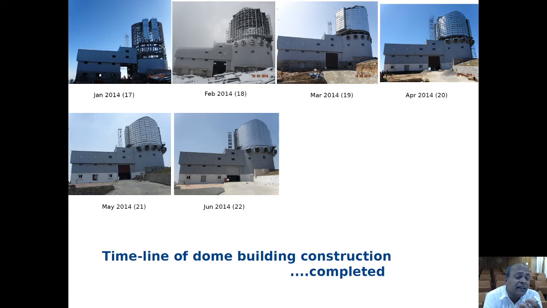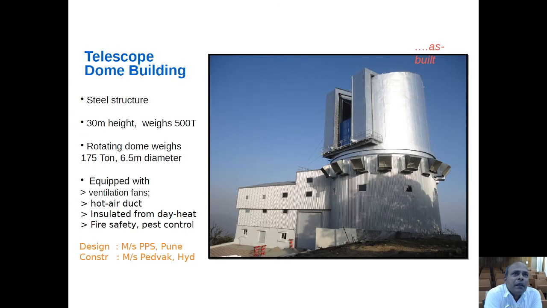Almost for 3 to 4 months, you cannot work, I mean, 1 or 2 months during rainy season and also during winter season. It's very difficult to construct such a highly technical building which can house this 4-meter class optical telescope at such a site. So it was challenging. Finally, the as-built building is here. You see, this is basically a steel structure.